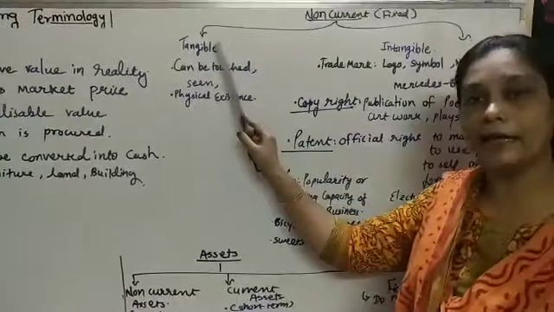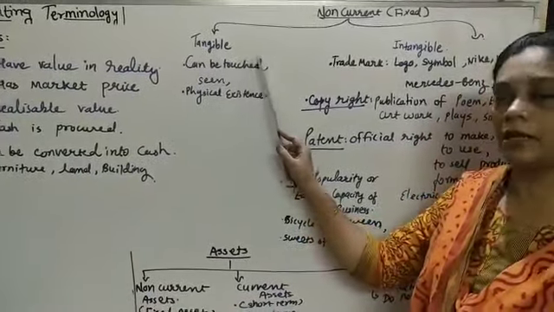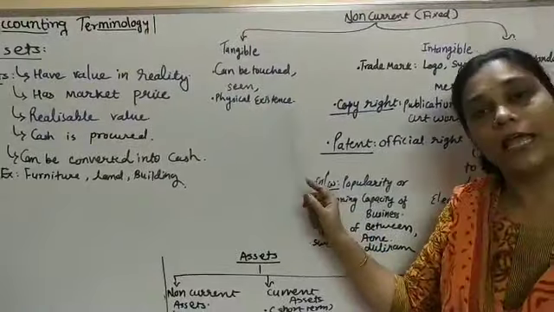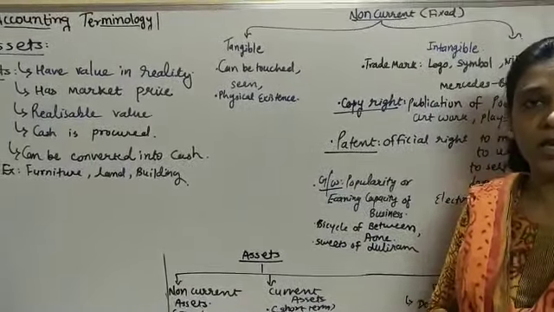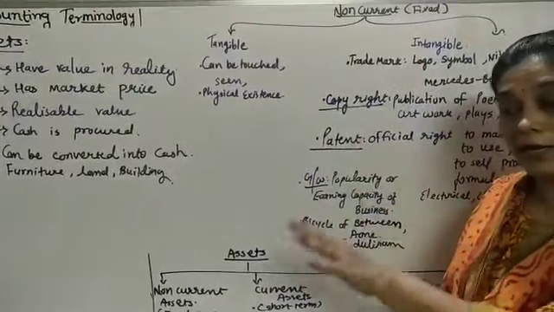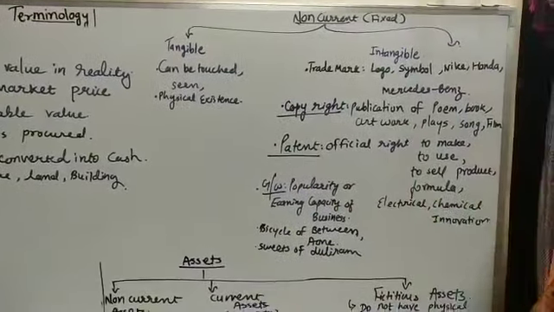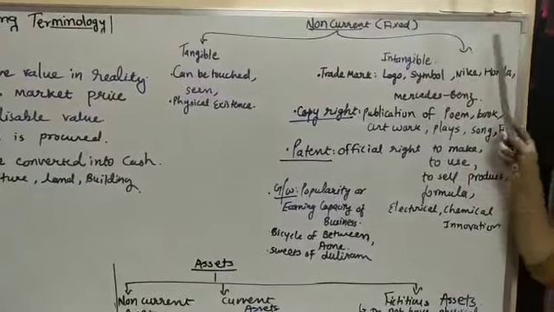What do you mean by tangible assets? The assets of the business which can be touched, which can be seen and which have a physical existence. For example, land, building, machinery. These are all examples of tangible assets, which you can see, you can touch and which have a physical existence. Very important topic. Now let's see intangible assets.